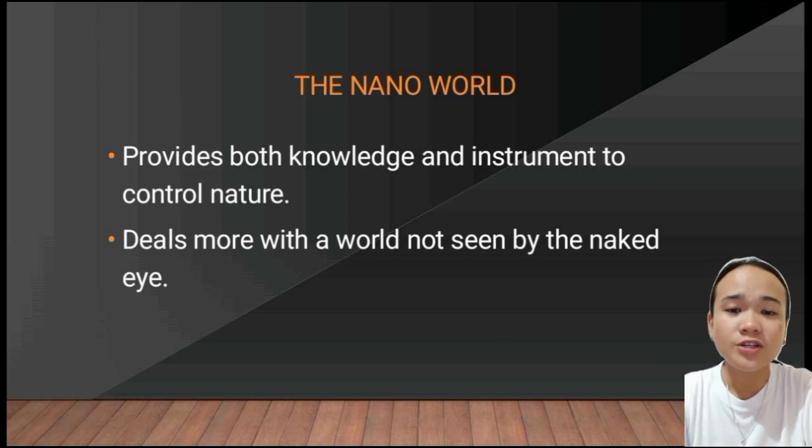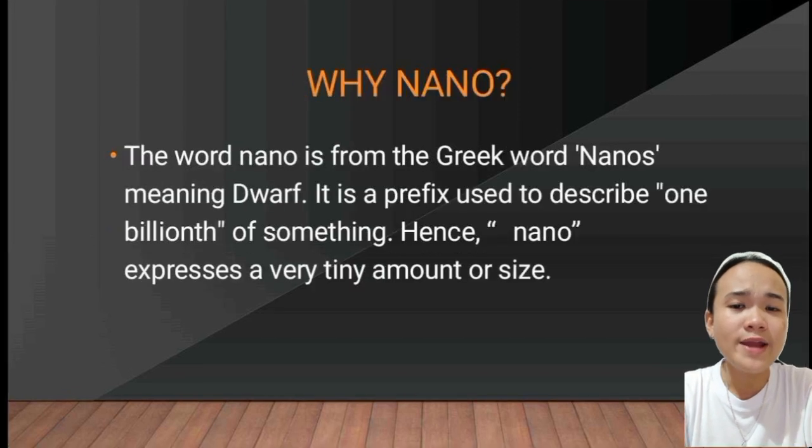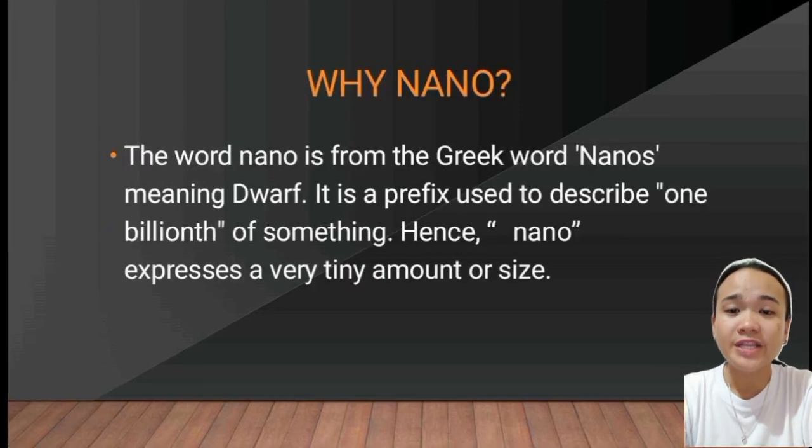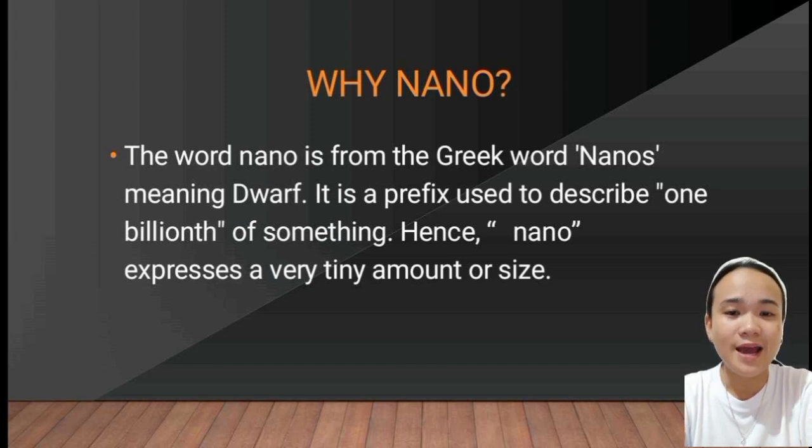Now, let's answer the questions, what does the word nano mean? And why is it called the nanoworld? So why nano? The word nano is from the Greek word nanos, meaning dwarf. It is a prefix used to describe 1/1,000,000th of something. Hence, nano expresses a very tiny amount or size. That is why it deals with a world not seen by the naked eye.